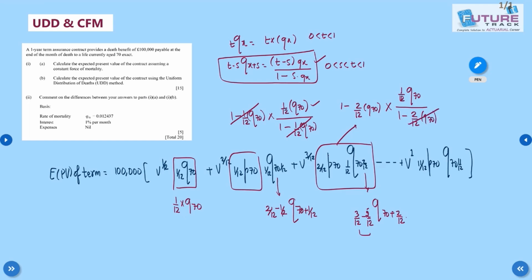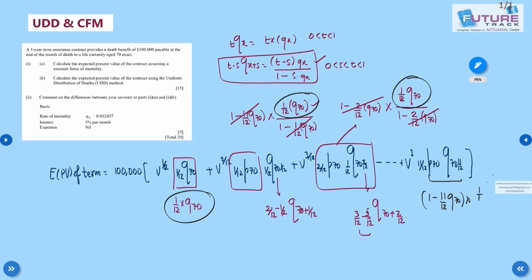Again numerator and denominator get cancelled and we are left with the same thing, 1/12 q70. Here also we get this. Similarly, for the last one you will get the same result: 1/12 q70 divided by 1 minus 11/12 q70.